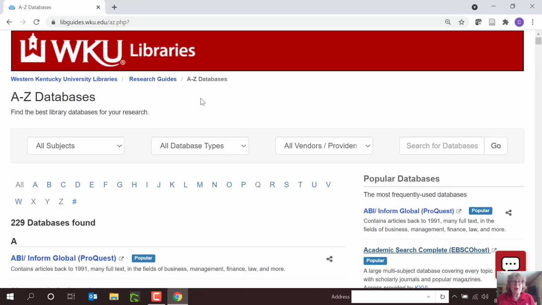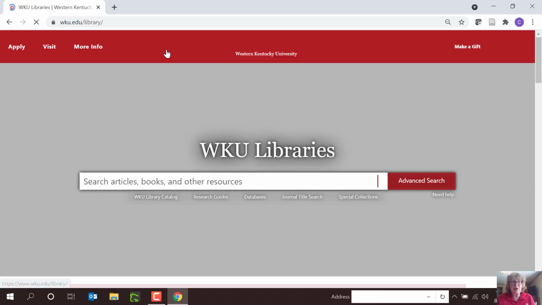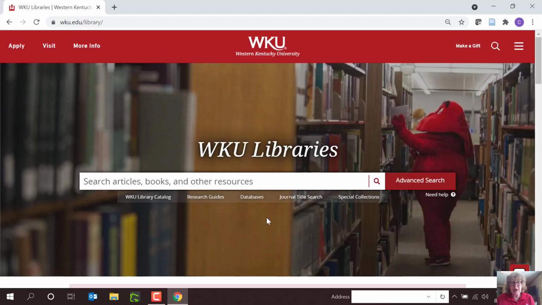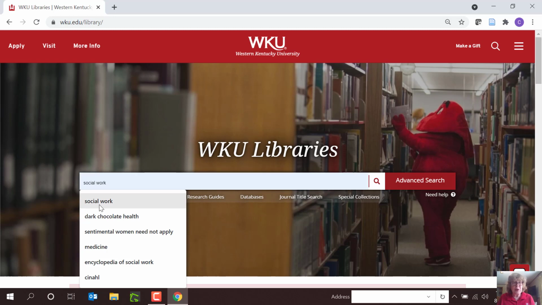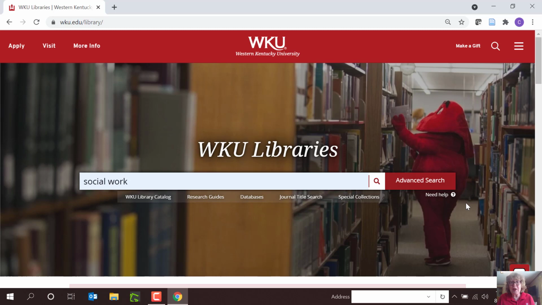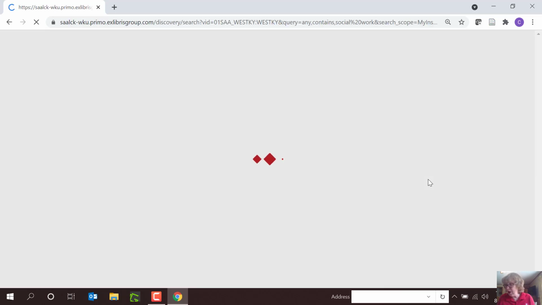X gets me out of my search. I can go back to the library's homepage, and I'll show you another way to find books and articles. Let's type social work in the WKU Library search box.